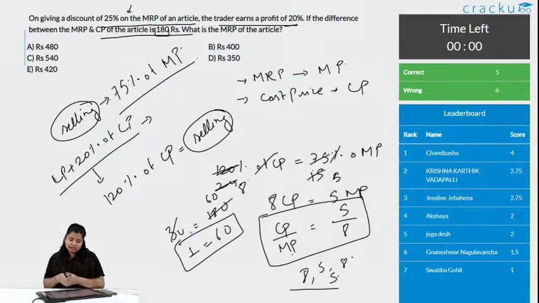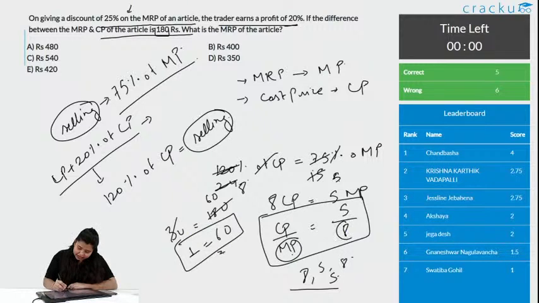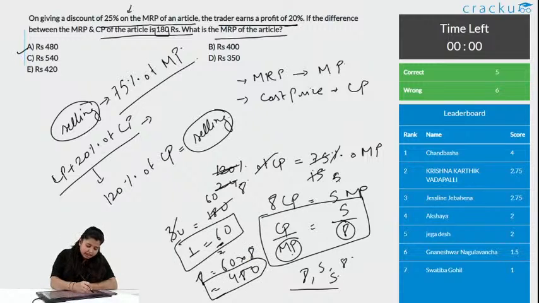Am I clear till here? Please let me know. We got the price of 1 unit. We know marked price is 8 unit. What do we need to find? We need to find the marked price. So, if you have 1 unit, can you find 8 unit? Yes, 8 unit is equal to 60 into 8. So, it is 480. Option A is the correct answer.